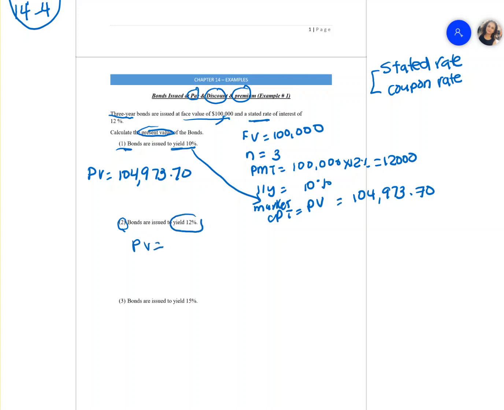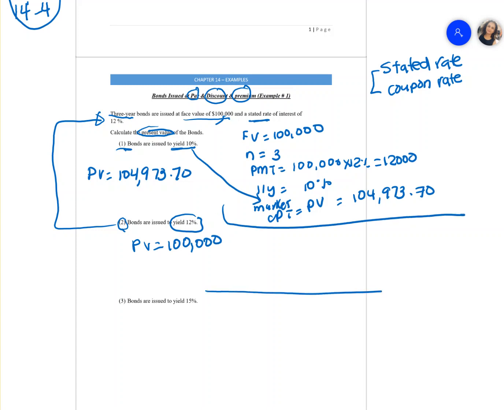Now the second part of the question is, what is the present value of the bond if the market rate is 12%? If you look at it, your market rate and your coupon rate are both the same. If they are the same, it will be issued at par. That means the present value of the bond will be 100,000. However, we need to calculate it and see if we are right.